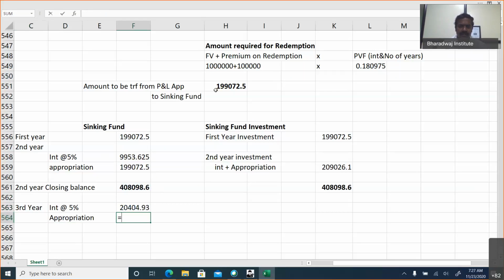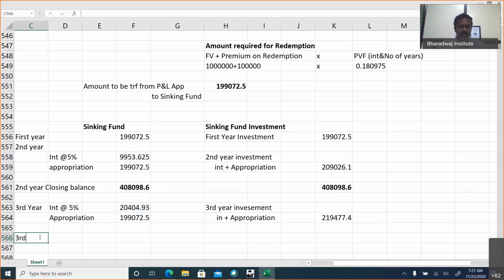That will be the same every year. Then third year investment will be that year's interest plus appropriation. Both are invested in the third year.